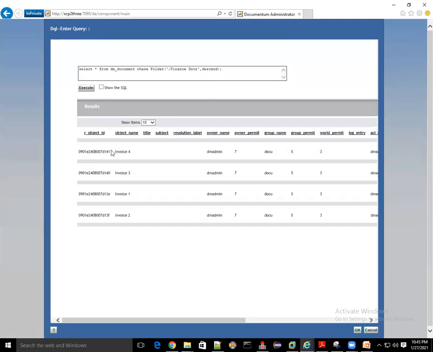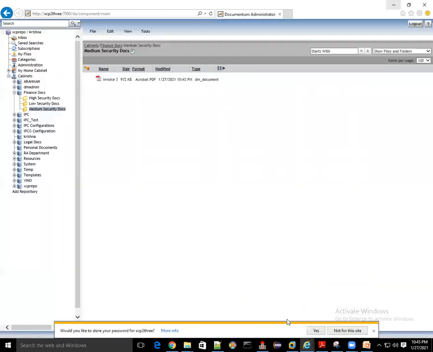What is the meaning of DESCEND? Descending order? No. I think we covered this in the DQL session the day before yesterday. Okay, no problem, let me tell you the meaning of DESCEND. Do we have any direct document in the finance folder? No. The documents are in particular folders, in high security, low security, or medium security, not directly in this finance cabinet.